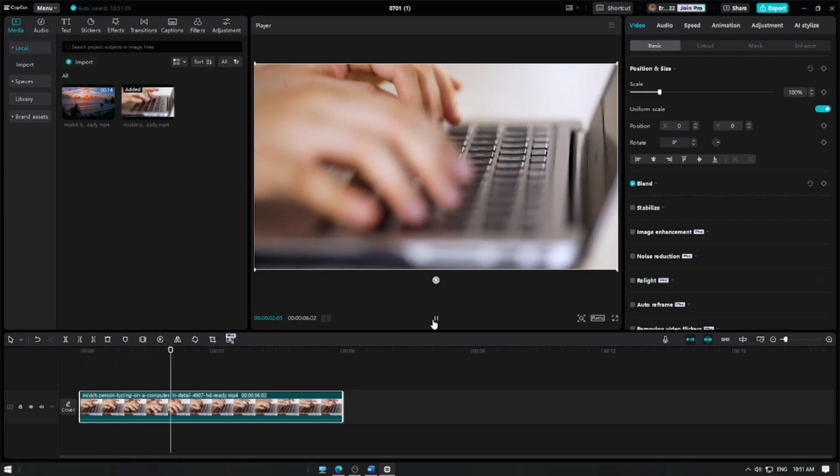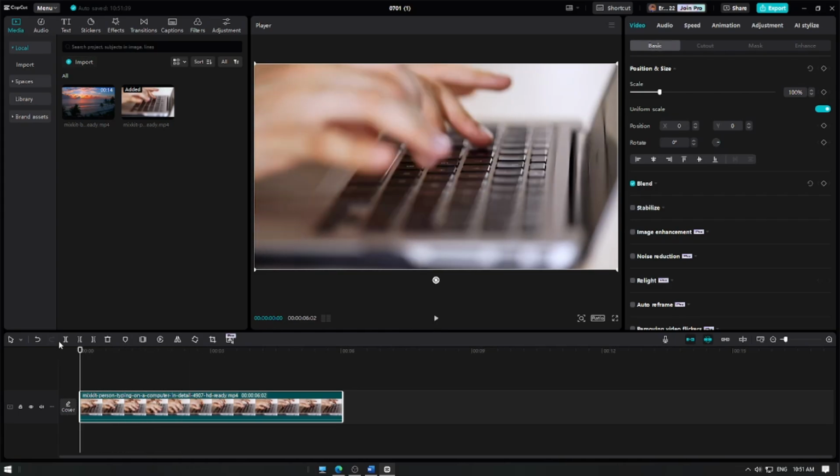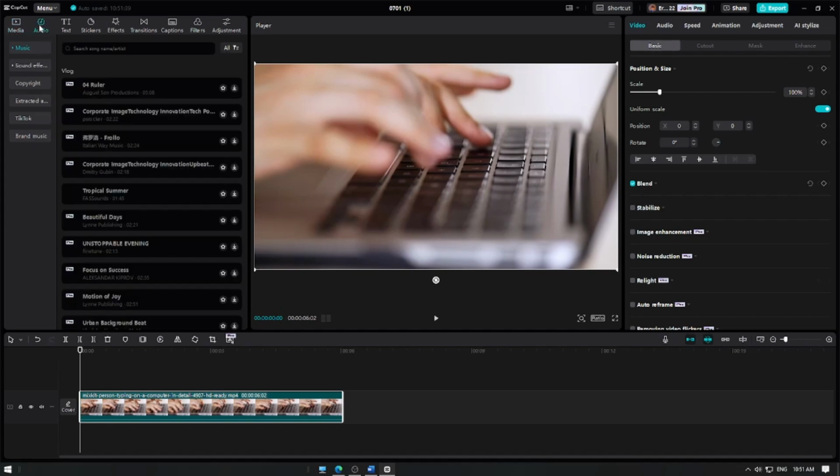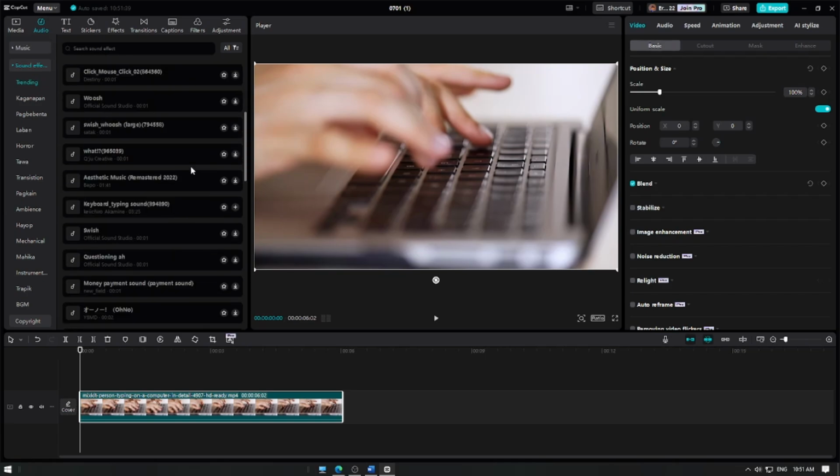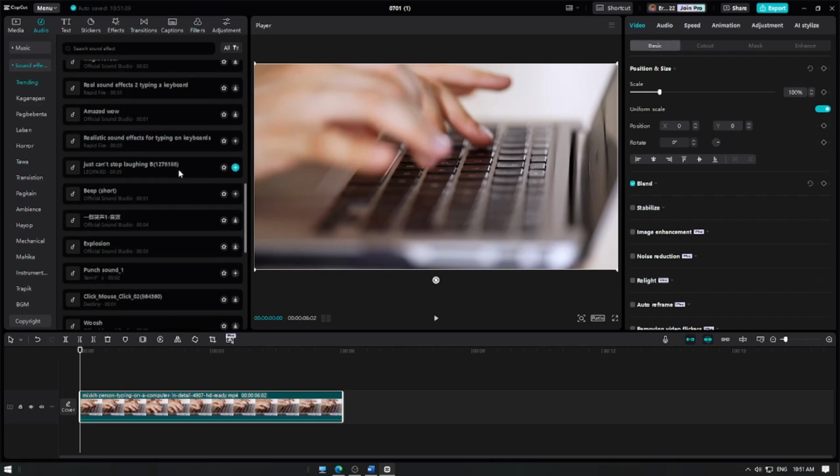To add sound effects, click on the Audio tab. Here, you'll find various options including music, sound effects, and extracted. Select Sound Effect to browse the library of sound effects available in CapCut.